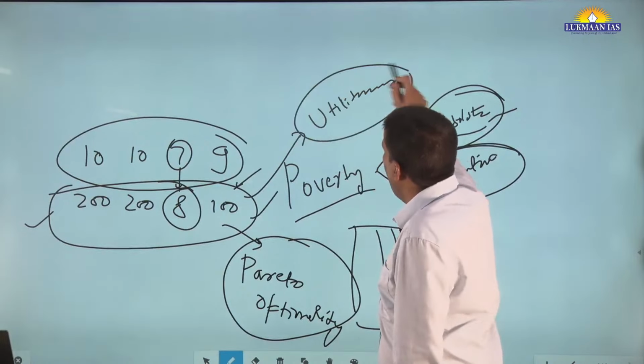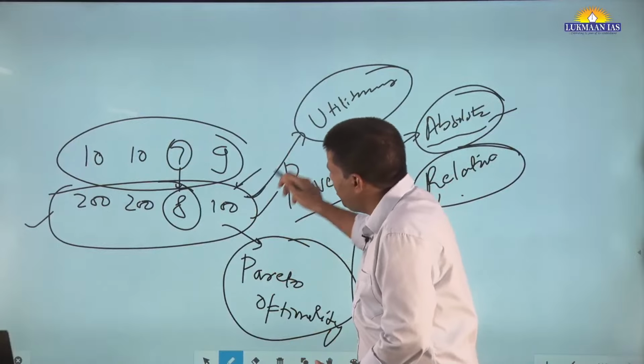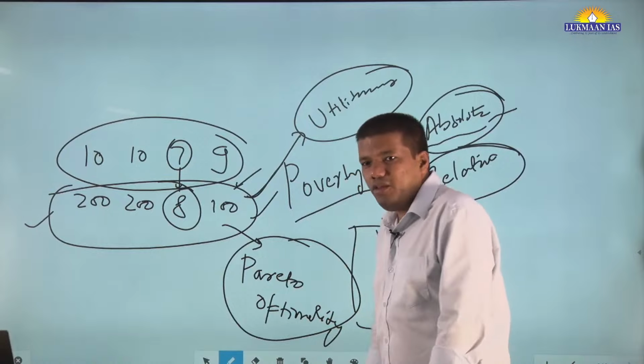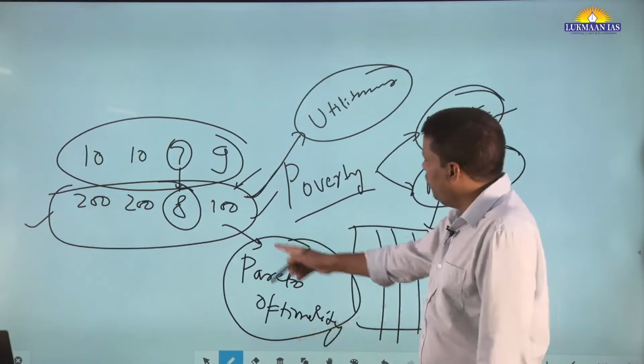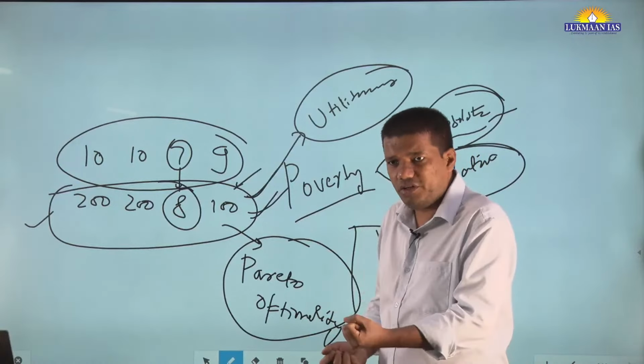According to utilitarianism, more or less, not very sure, but they prefer this thing. They seek Pareto optimality. But John Rawls came with the social justice concept. He said, no, we cannot take it as optimum. We have to look for social justice.